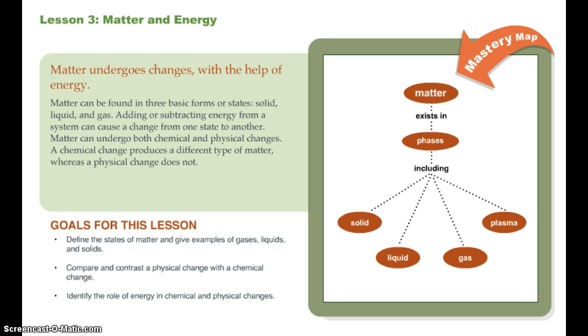Goals for this lesson. Define the states of matter and give examples of gases, liquids, and solids. Compare and contrast a physical change with a chemical change. Identify the role of energy in chemical and physical changes.